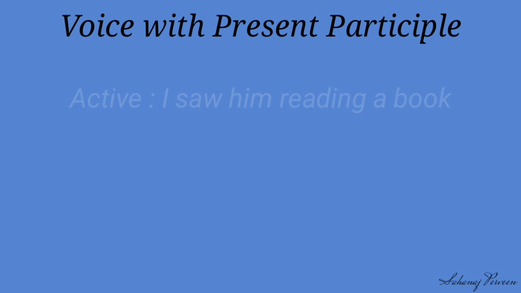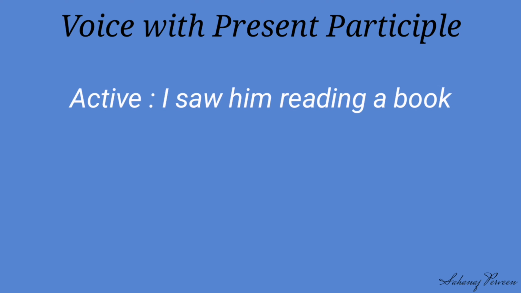Look at the example: I saw him reading a book. Here, the subject is I and the verb saw is in past form. Him is the object, reading is the present participle. So, at first we turn the object him into a subject he. Then we add a helping verb was because our verb is in past form and the person is singular.